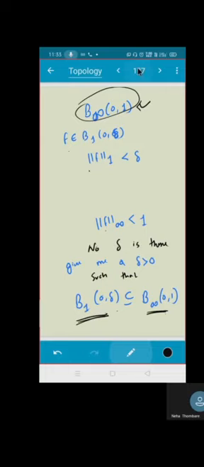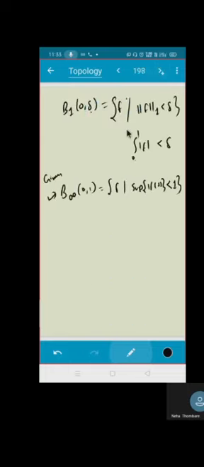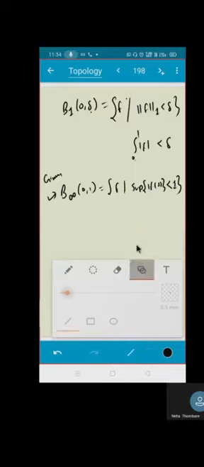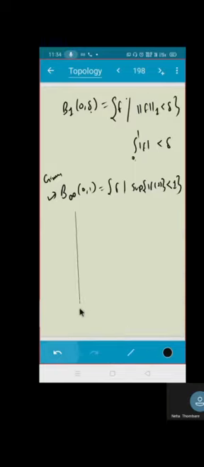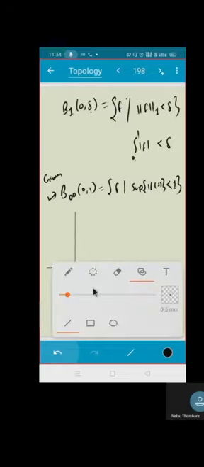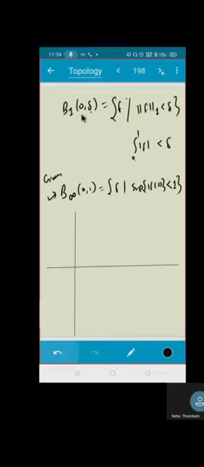Let us draw the graph first. What is the graph of this? Can you draw the graph of this? Let us focus graphically. Okay. So what do you mean by this? B1 0 delta. It will contain all the function f such that जिसका एरिया क्या है? बाउंडेड बाय डेल्टा. करेक्ट.